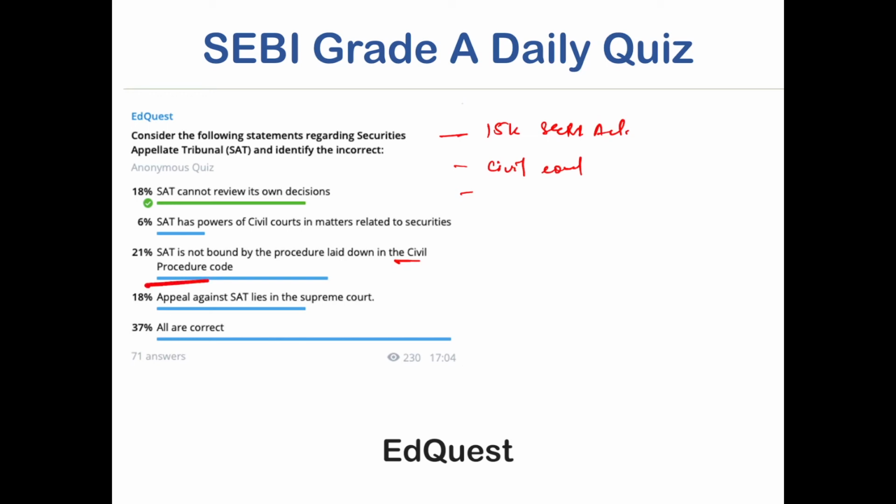So the only option which remains, which is incorrect, is that SAT cannot review its own decision. Even if you read it with common sense, you can sense that this option is wrong, as there can be no body which cannot review its own decision. So that was about Securities Appellate Tribunal. And one important point, which was the last statement, is that an appeal against SAT would lie to the Supreme Court. So this statement was very logical. So let us move to the next question.